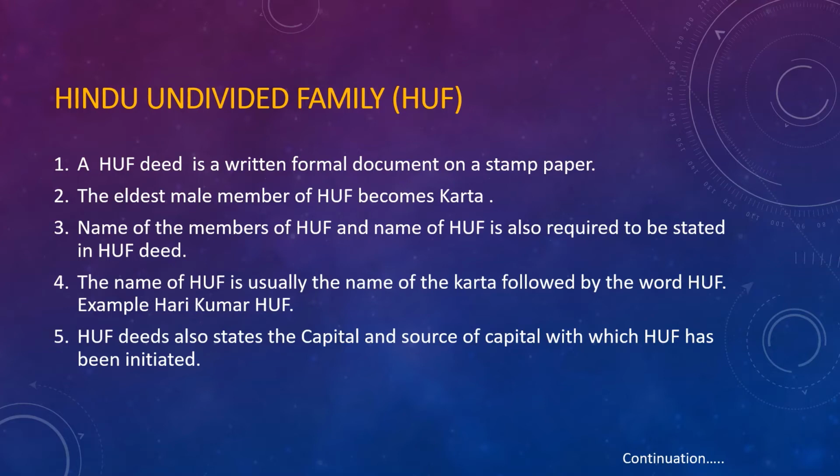And also the HUF name you need to mention. Example, the HUF name will be like this. Whoever will be the Karta, for example, I have given like Hari Kumar is a Karta. So your HUF name will be Hari Kumar HUF, like this. So whoever will be the Karta, along with that name, HUF will be affixed.